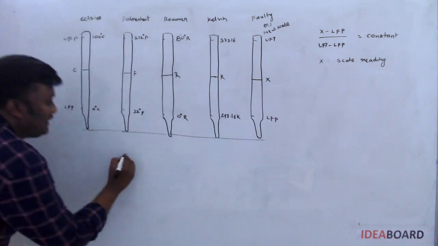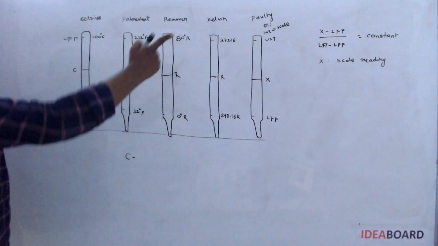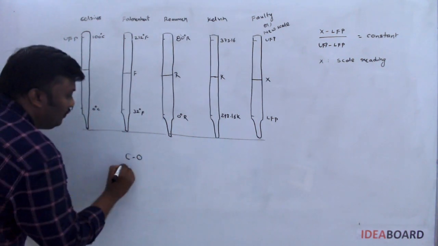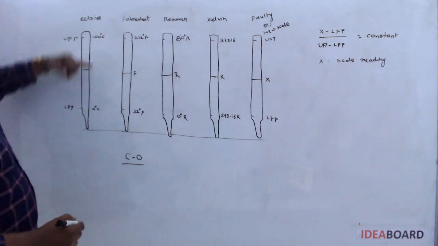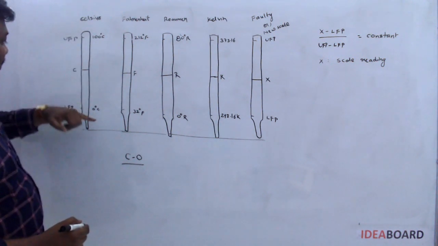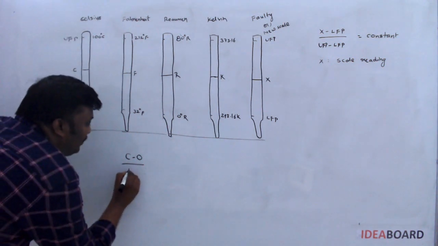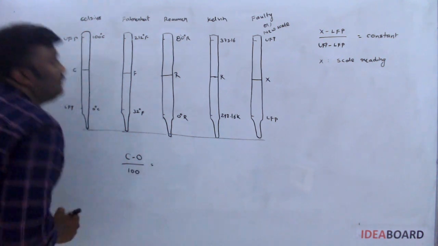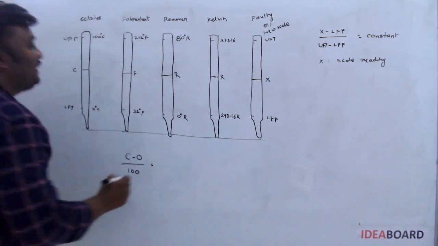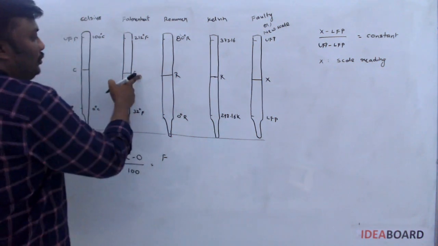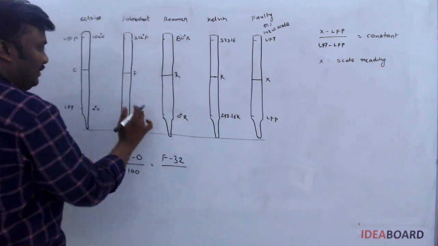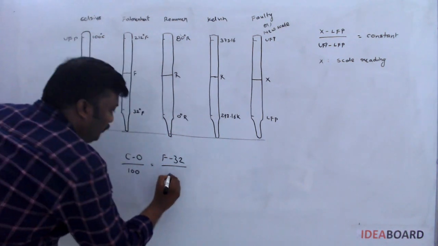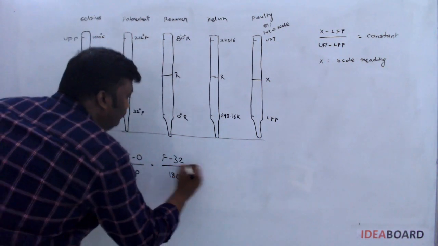For the Celsius scale, the reading is C minus lower fixed point over UFP minus LFP. UFP is 100, LFP is 0, so 100 minus 0 is 100. Similarly, for the Fahrenheit scale, it is F minus 32 by 212 minus 32, which is 180.